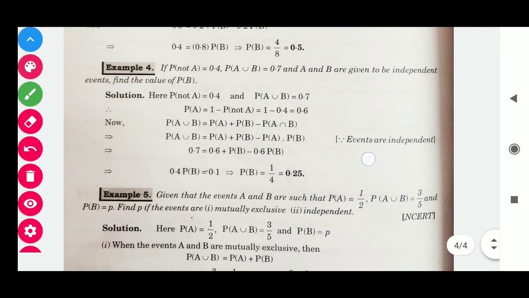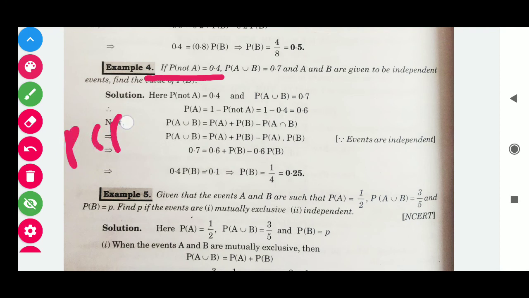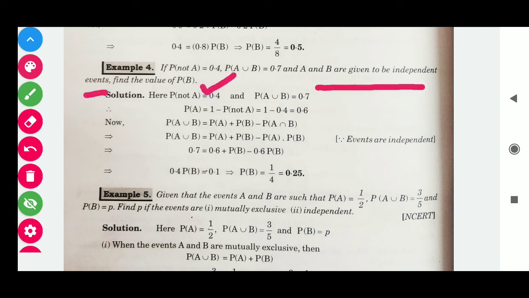Next question is the same. It's also important. Probability of not A is 0.4, that is, probability of A will be 0.6. Here probability of A union B is 0.7, and A and B are given to be independent events. Find the value of B. So let's start. We have to find the probability of B, and the events are given to be independent. Probability of not A is 0.4 and probability of A union B is 0.7.